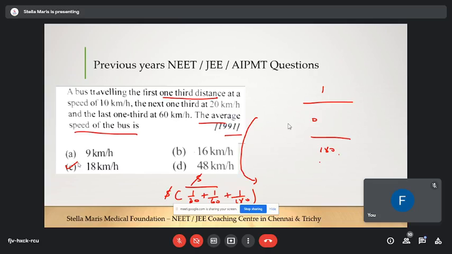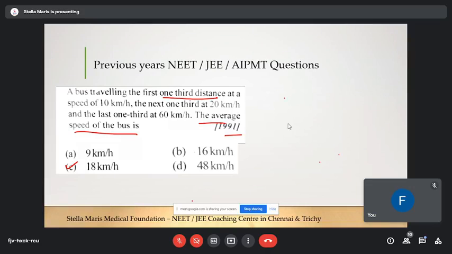Is everybody getting it? Yes, sir. Okay. And there is another method for this question. This is an easy question, you can directly substitute in the average speed formula. If equal distances are covered at two different speeds, what is the average speed formula? 2v1 v2 by v1 plus v2.